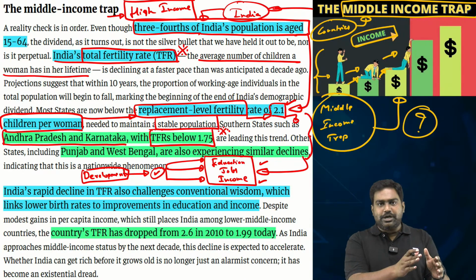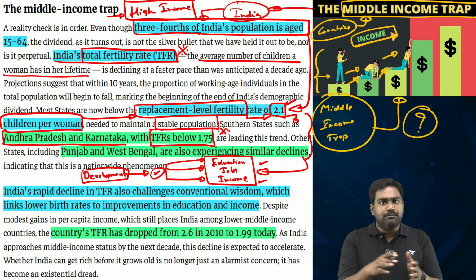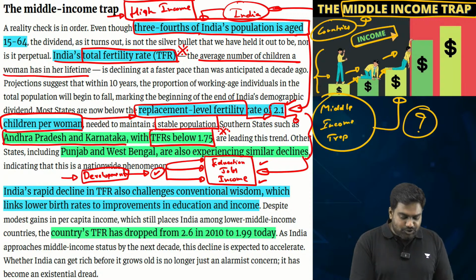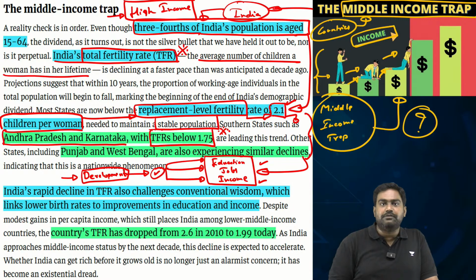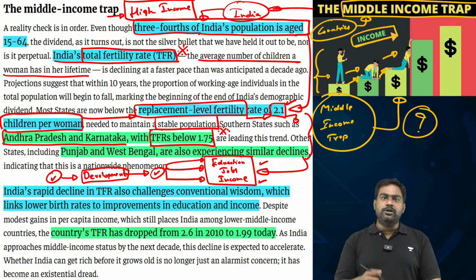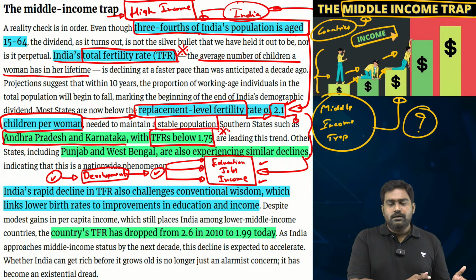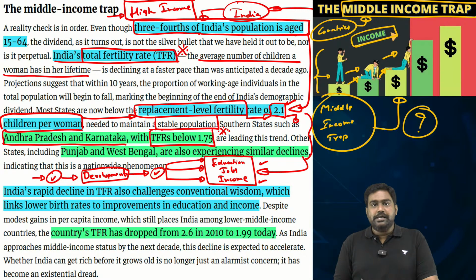If there is better education, better literacy, you can prevent child marriage, early marriage. You can provide better sex education, better education about reproductive rights. So couples will tend to have more control over their body, over their own sexual health, leading to delayed parenthood. And it results in having fewer children eventually.